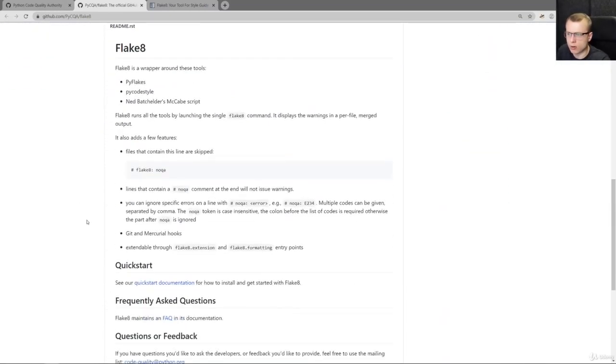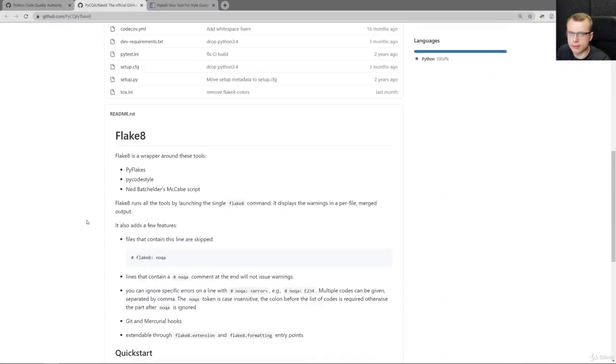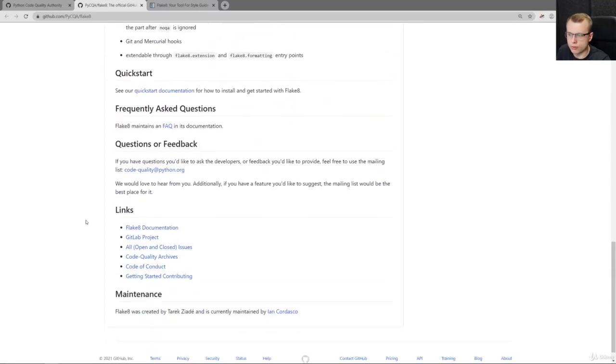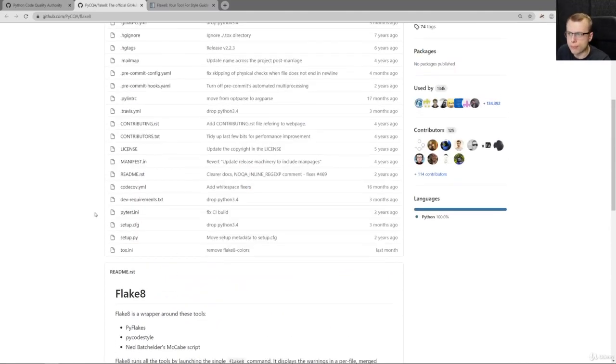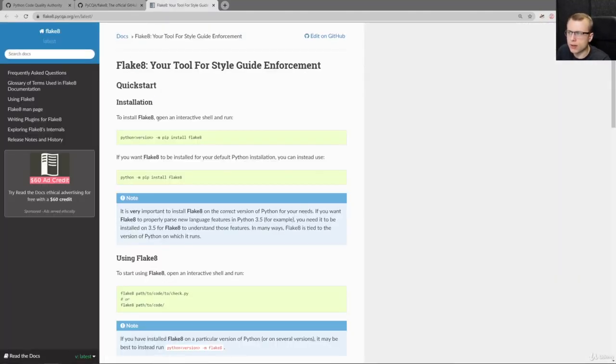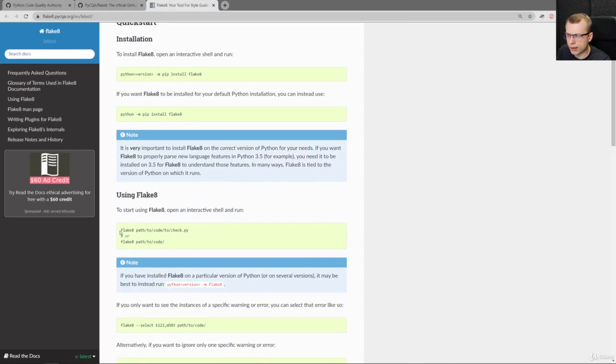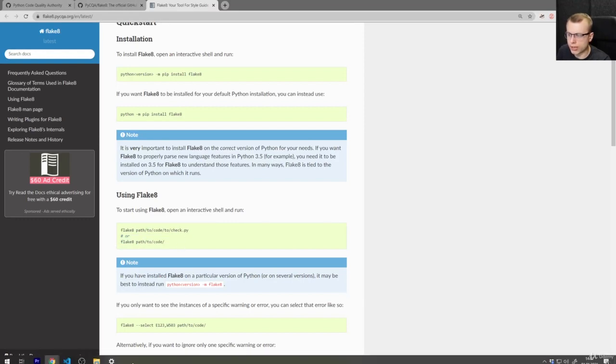And we already installed Flake8 in the requirements.txt file. But if you want to upgrade or install Flake8, you can just install it via pip. So I'm here on the official documentation, and we can use it by calling Flake8 and then passing in the Python file we want to check.